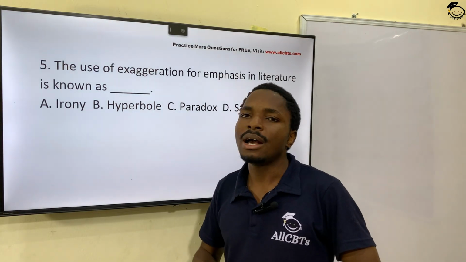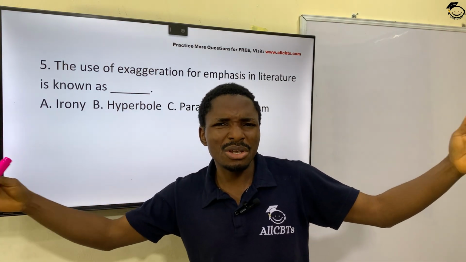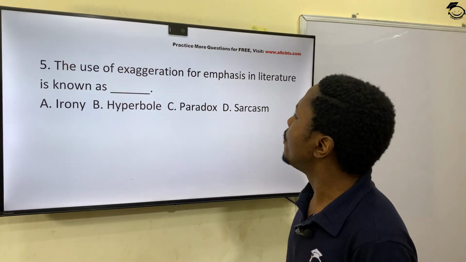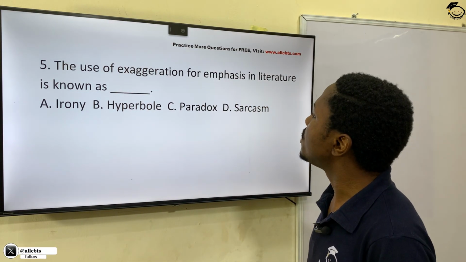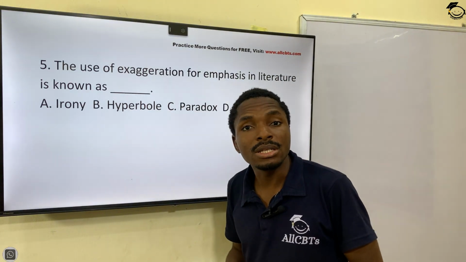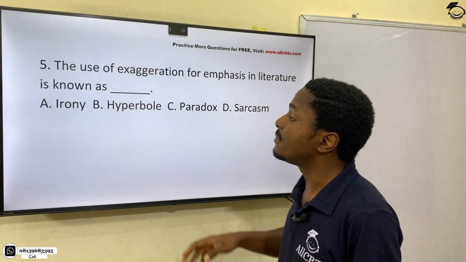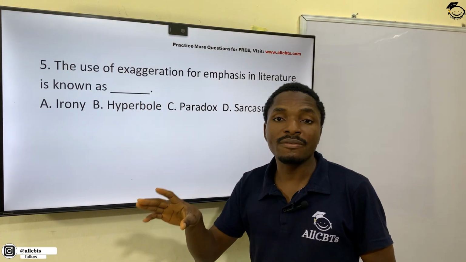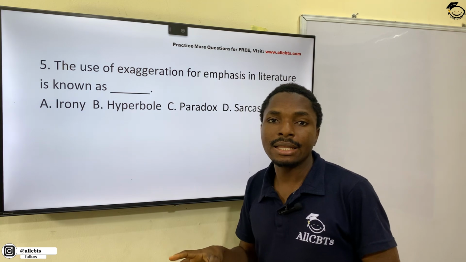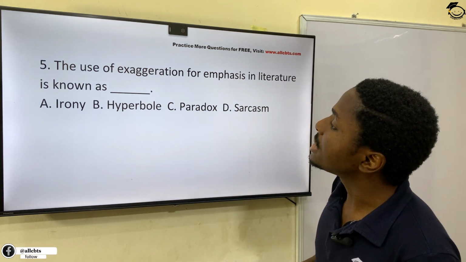Or as big as a mountain, something like that. So wherever you see exaggeration in a statement, it's showing the play of hyperbole. So hyperbole is the use of exaggeration in a particular statement or sentence.